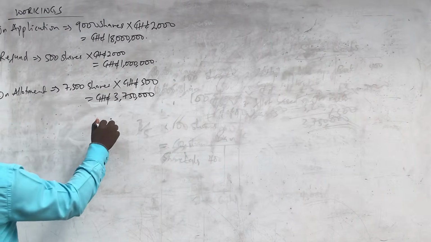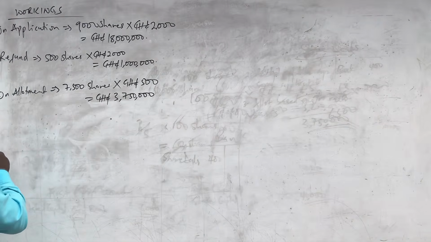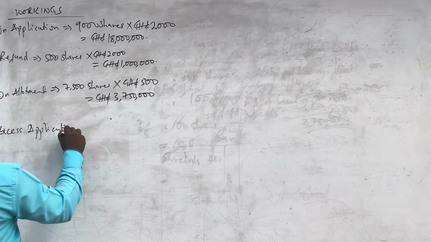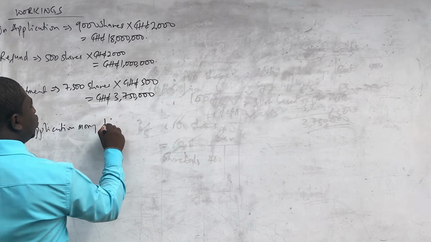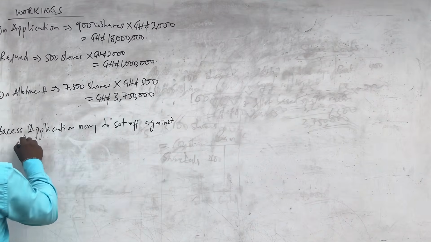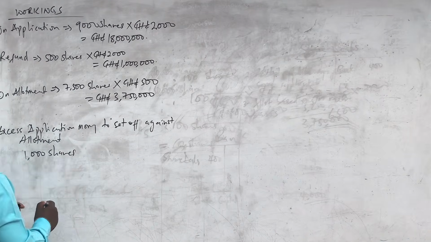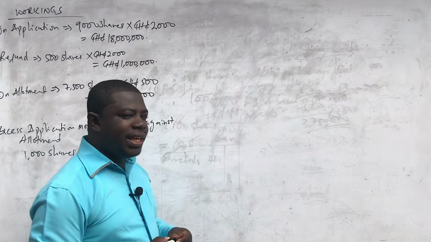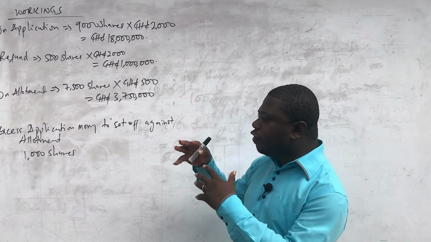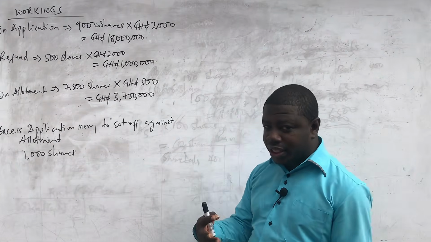And so now that we know that 3,750,000 is what is supposed to be taken on allotment, let us look at the excess application money that will be used to set off against allotment. Now, that is 1,000 shares. Now, remember that I told you all the applicants of this 1,000 shares did not go home empty-handed. They have taken some part. You know, that is the idea of pro rata basis. They will give you some and then they will reject a part of what you applied for. So all these applicants for this 1,000 shares have gotten something home.